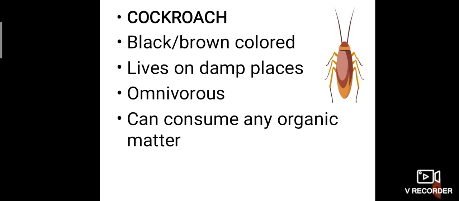If you take cockroach, it's black brown colored. It lives in damp places, that is uncleaned places, and it is omnivorous because it will eat both plant and animal sources. It can even take small insects, and any food present in plates or emitted food, and it can consume any organic matter too.